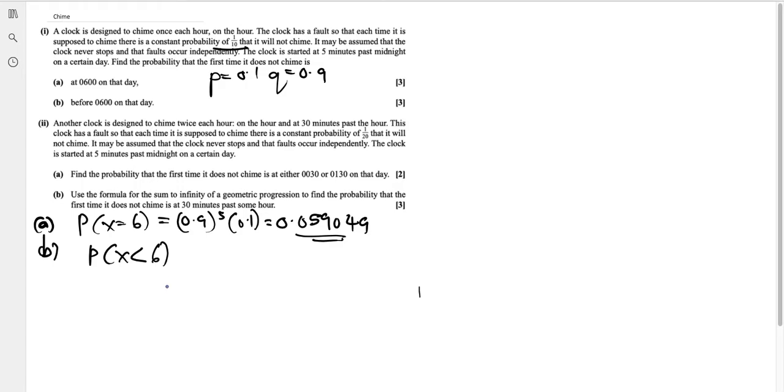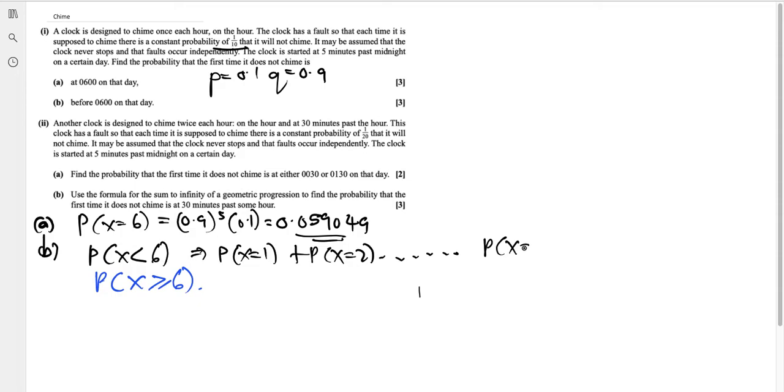What if I write P of X greater than or equal to 6? For the first part, when it doesn't chime before, it means P of X equals 1, plus X equals 2, and so on all the way up to P of X equals 5.